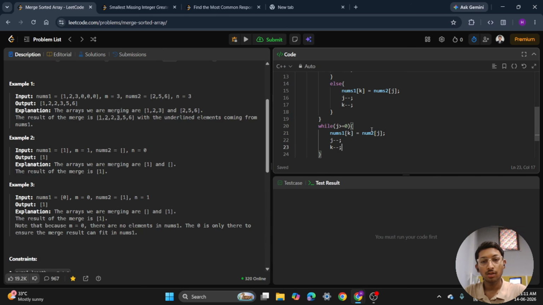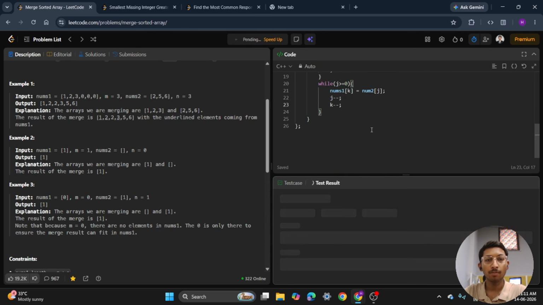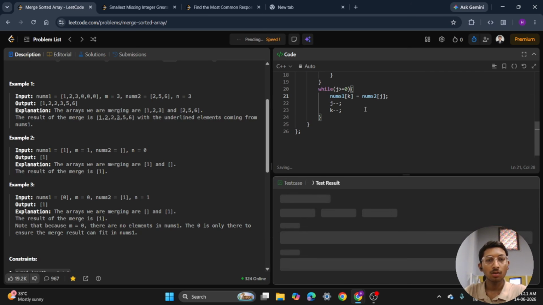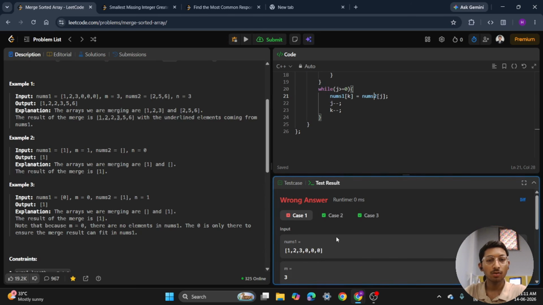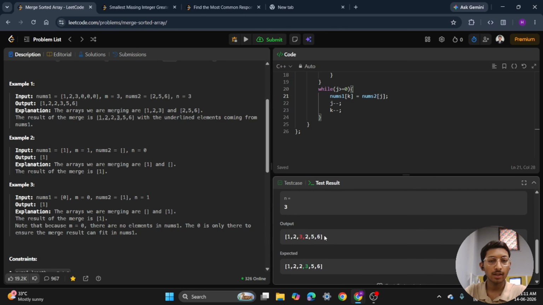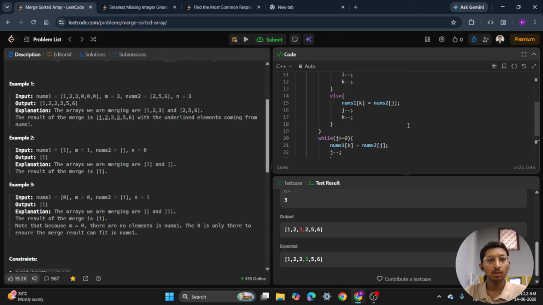Now just see whether it passes the test cases or not. So if we see here, there's a small mistake which we will rectify. Just a second. Here it has a typo mistake which we have to sort out. With that we can see there's a small mistake due to which the answer is wrong. So let's figure out what the mistake is.